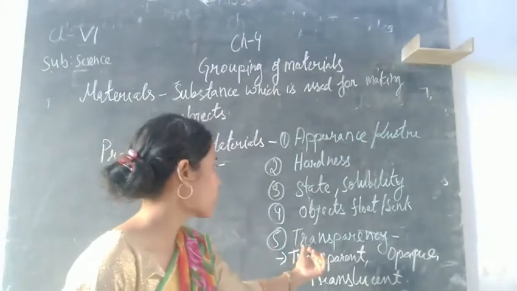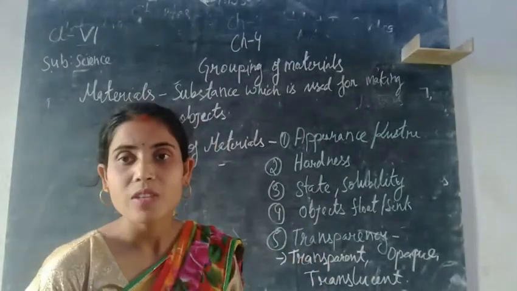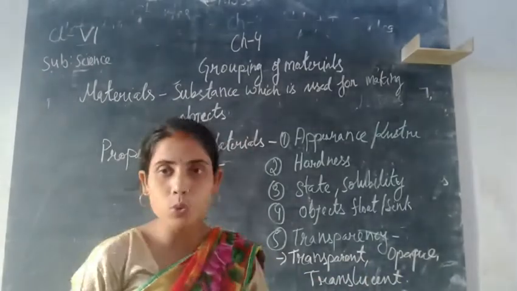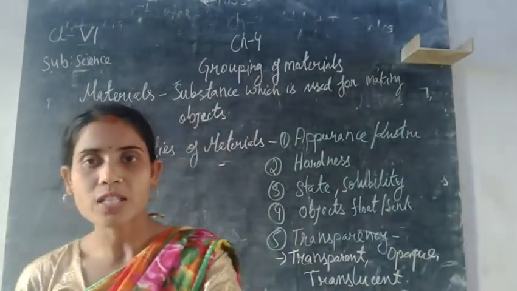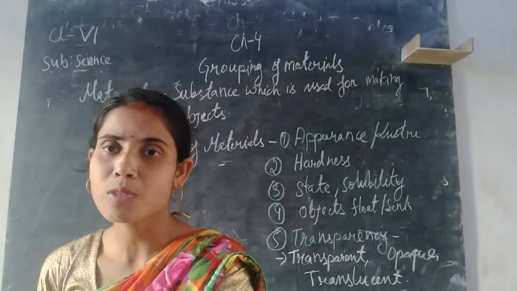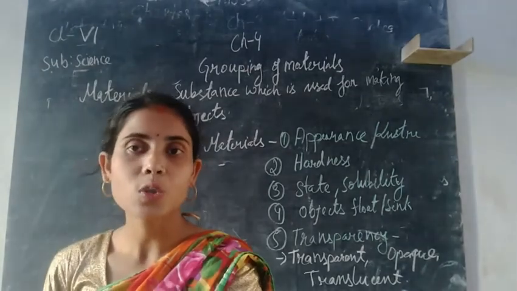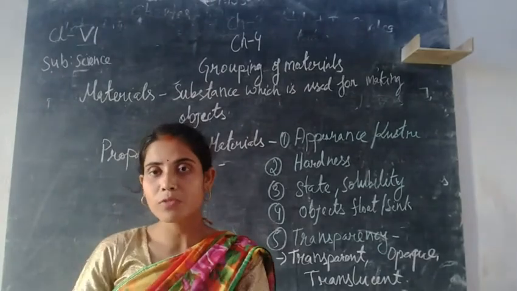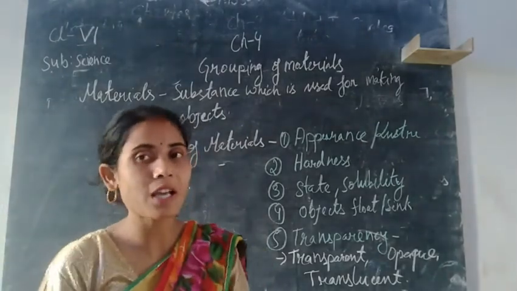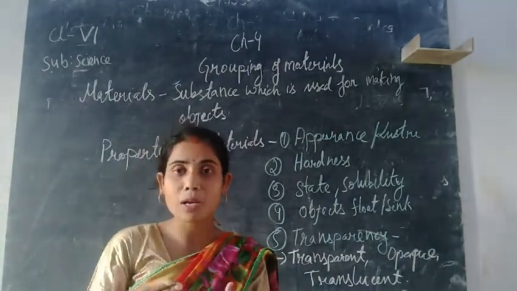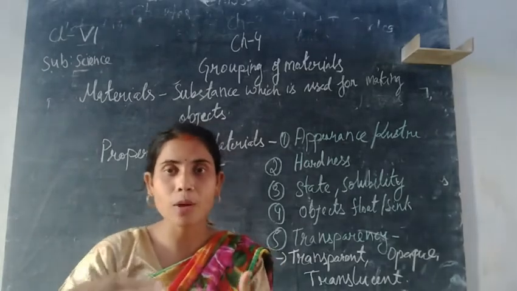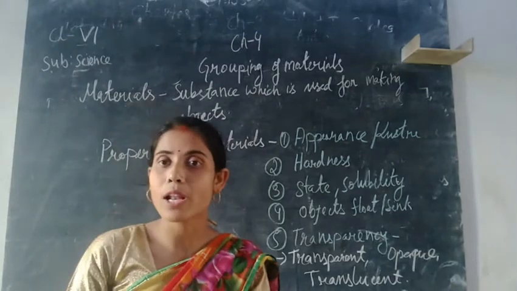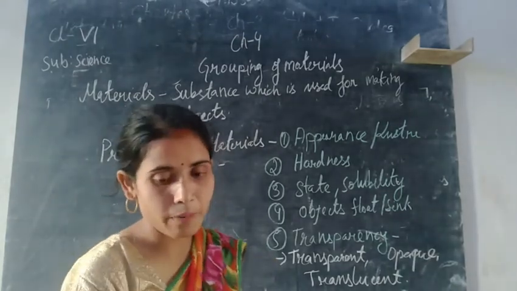And the last topic is what? On the basis of transparency, material is classified into transparent, opaque and translucent materials. So what do transparent, opaque and translucent materials mean? Transparent materials are those materials which can be seen through from one surface to the other surface. That means there is a clear vision from the back side as well as from the front side. That kind of material is called a transparent material.